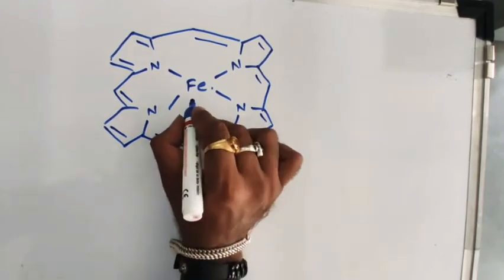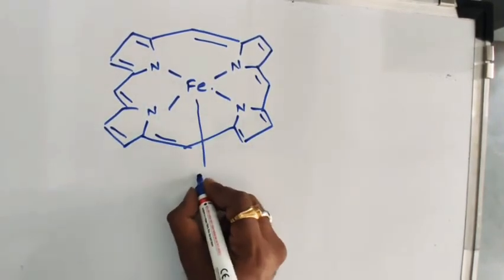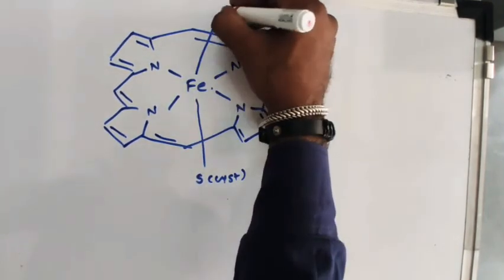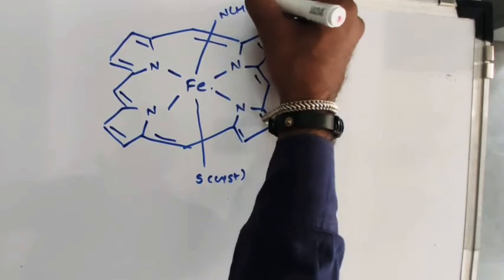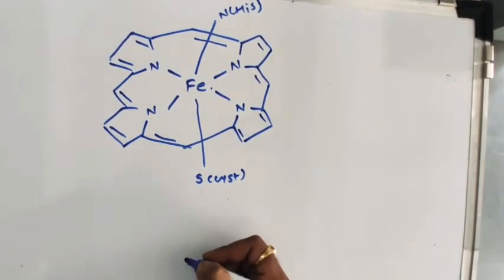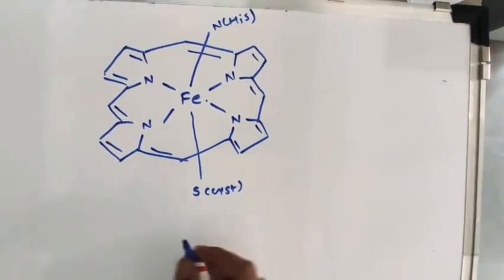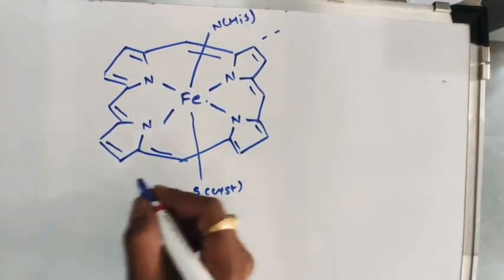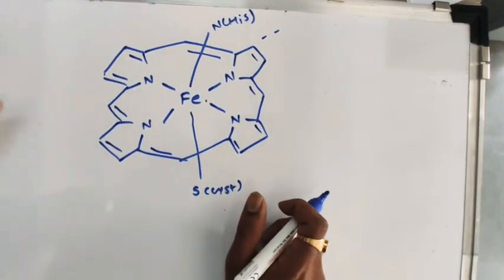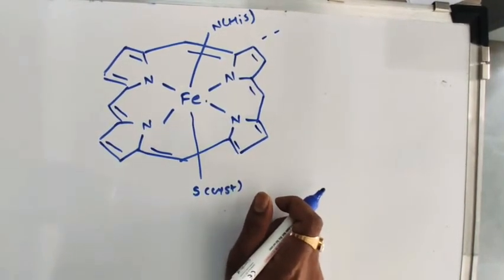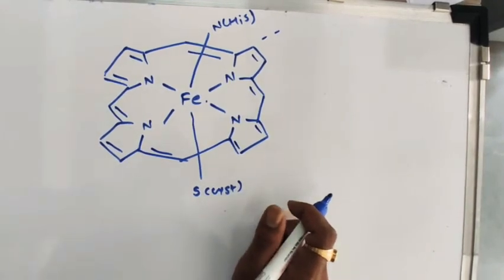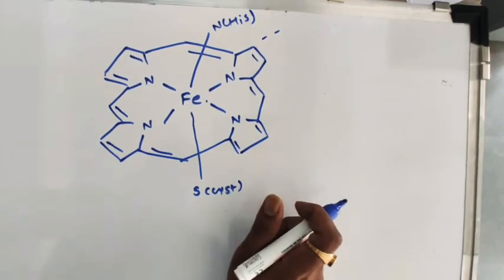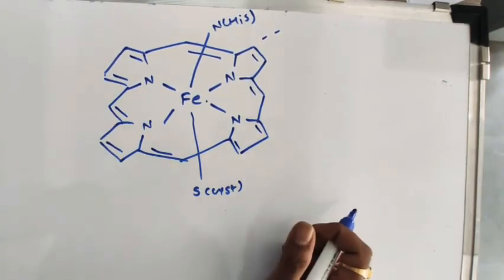Then this ferrous is coordinated with the sulfur of a cysteine group and the nitrogen of histidine. Various groups are attached here, and you can see the detailed structure. If you need, I will provide it to you in the form of a PDF, no problem. Just give me a comment or message on our WhatsApp group, so that I will provide it to you.